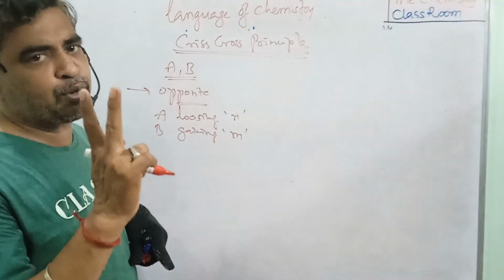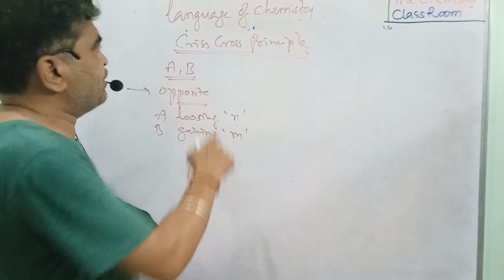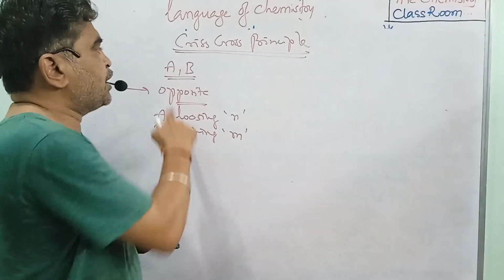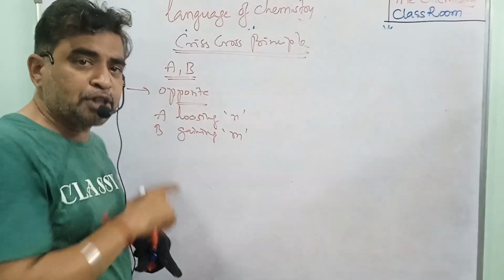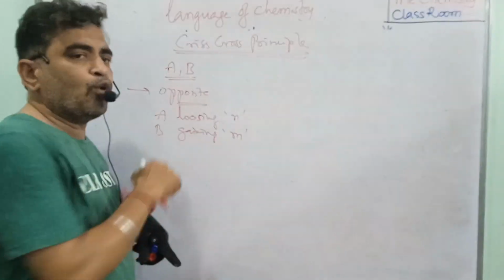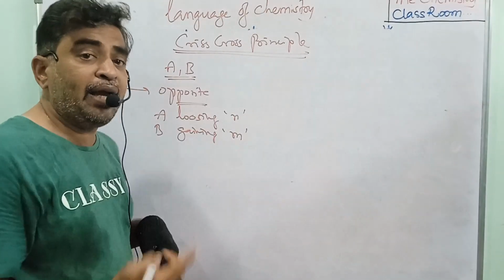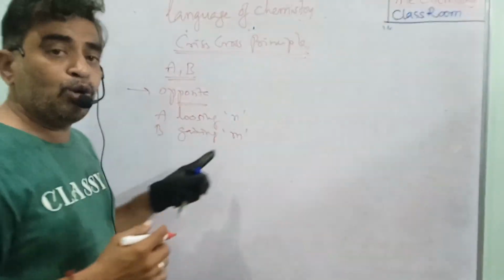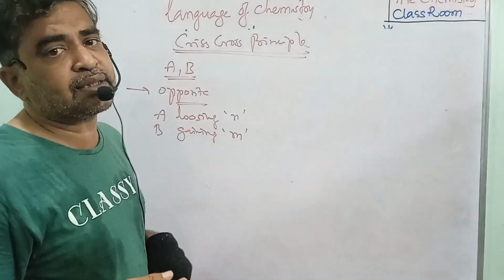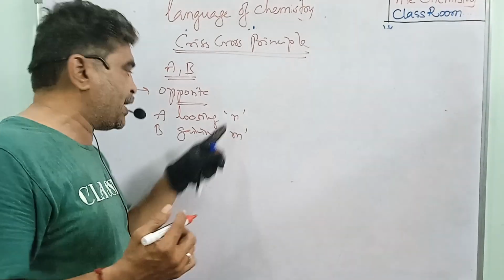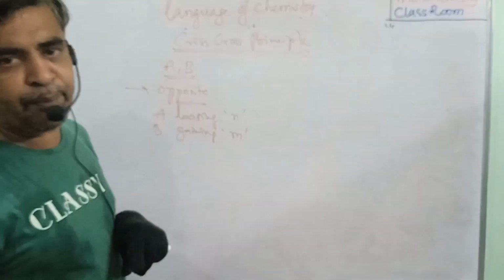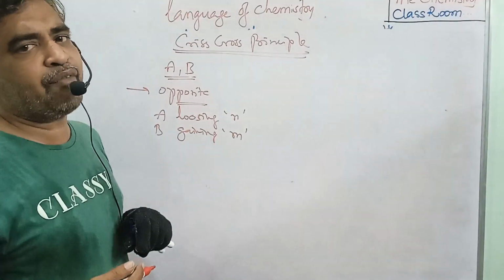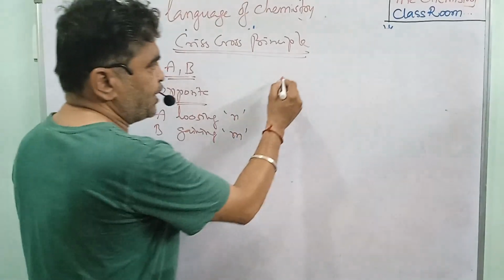For two elements only, we can form the formula with the criss-cross principle. The two elements have opposite properties. A has the losing property and B has the gaining property. A loses electrons, the number of electrons is called N, so the valency is N, and the valency of B is M. To write the formula with A and B, see how I am writing it now.